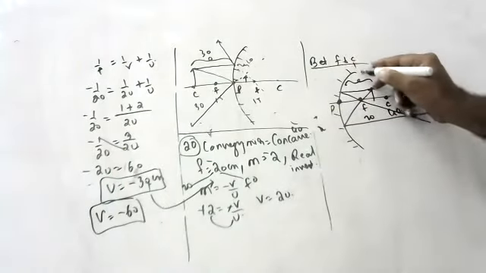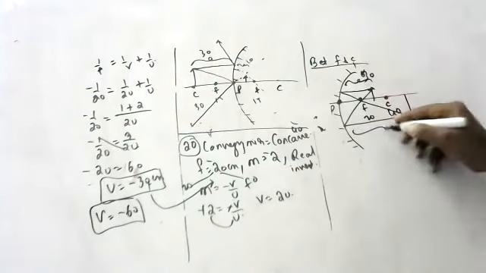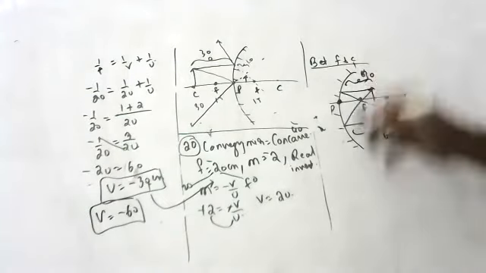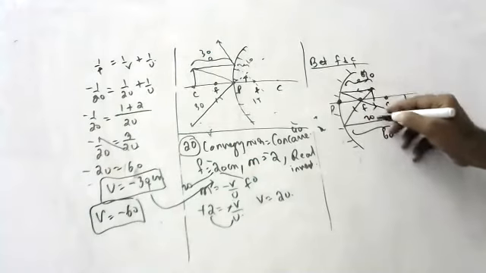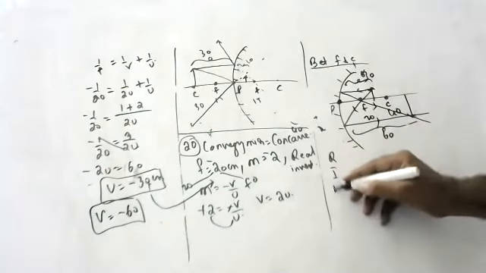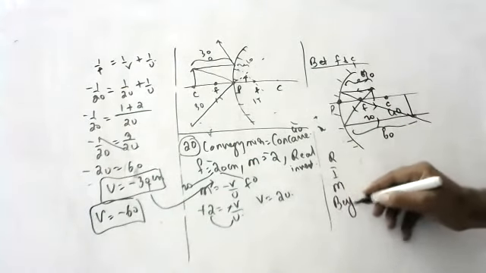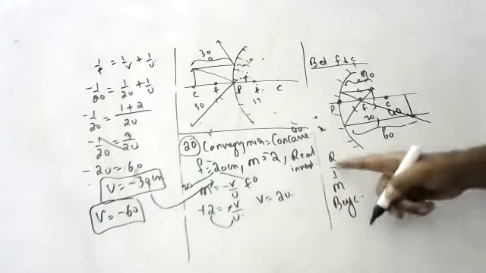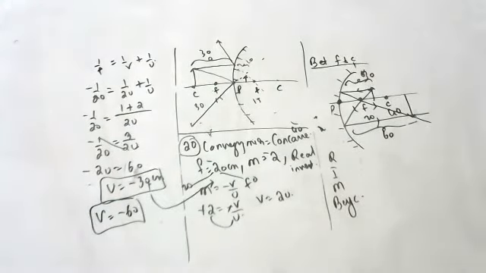So object distance is 30. Image distance is how much, children? 60. What are the characters of image, children? Real, magnified, inverted, magnified, beyond C. Beyond C, inverted. Like this, one below each other you write, children. Don't write one side of each other, one below each other you write down: real, inverted, magnified, beyond the C.